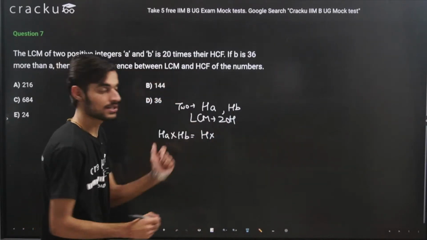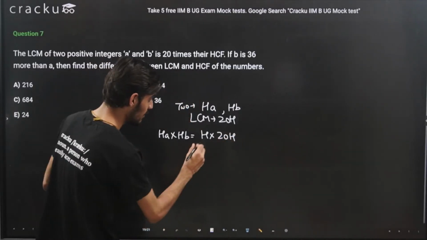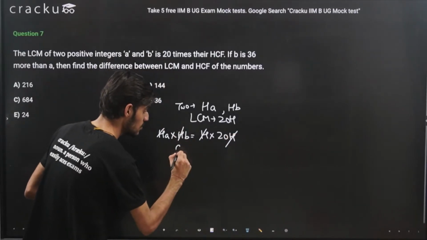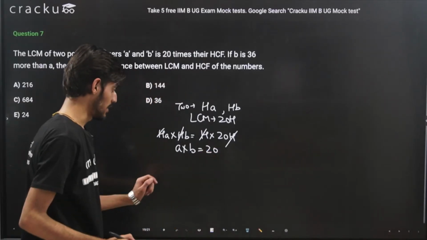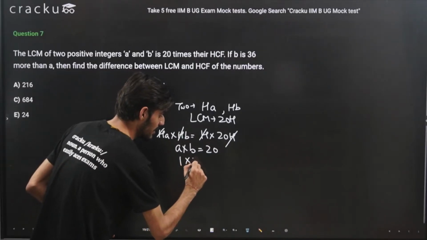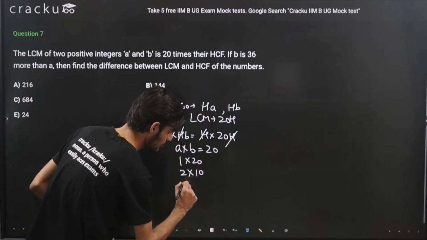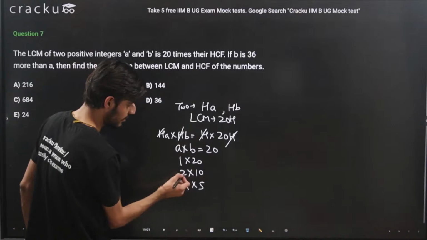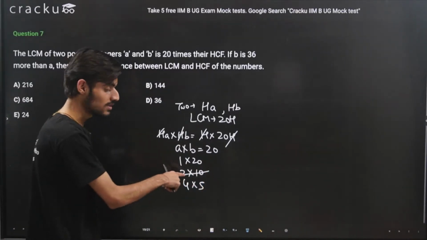LCM is 20 times H, that is 20H. Here we can just cancel out H, and this all will also get cancelled out. So A into B will come out as 20, and we know that A and B are co-prime numbers, so it can be written as 1 into 20, or maybe 2 into 10, 4 into 5. After that the numbers will repeat, and because 2 and 10 have a common factor between them, we won't be considering this case.